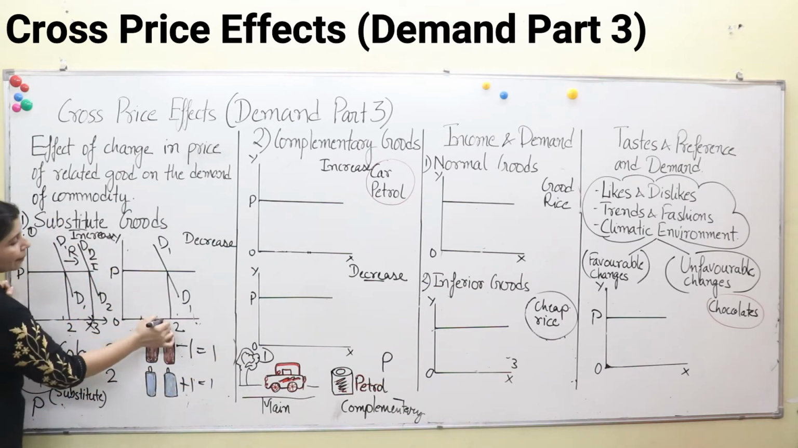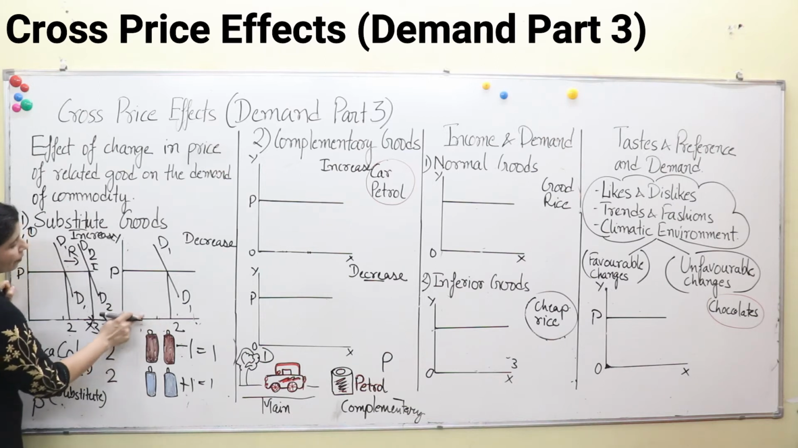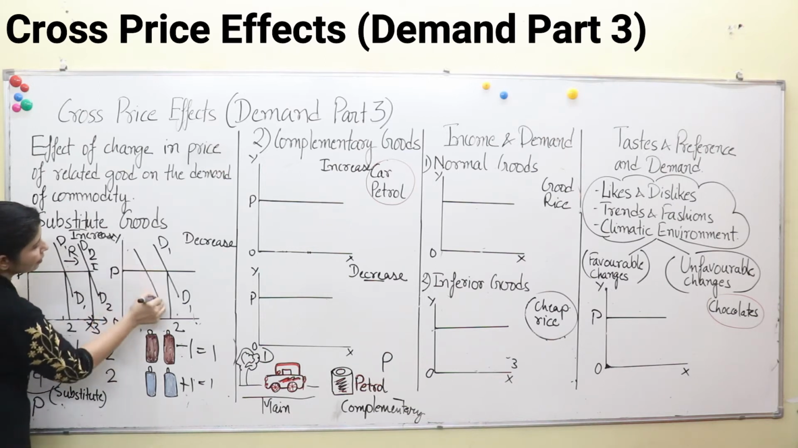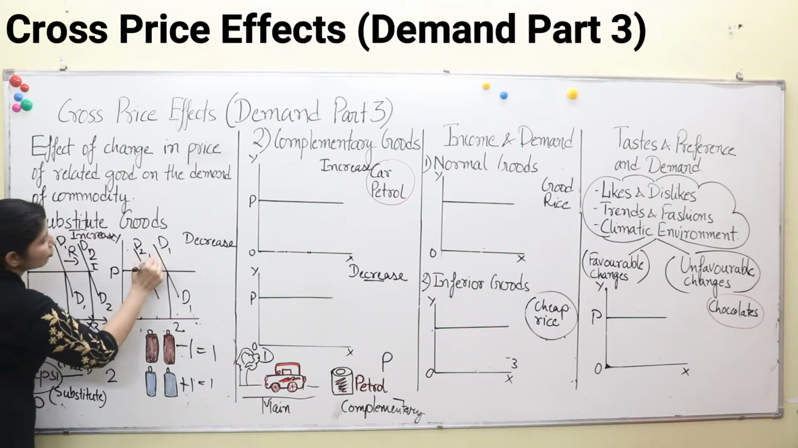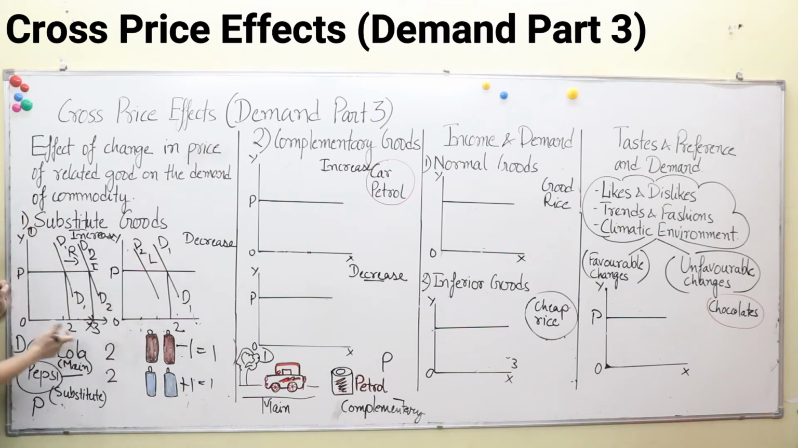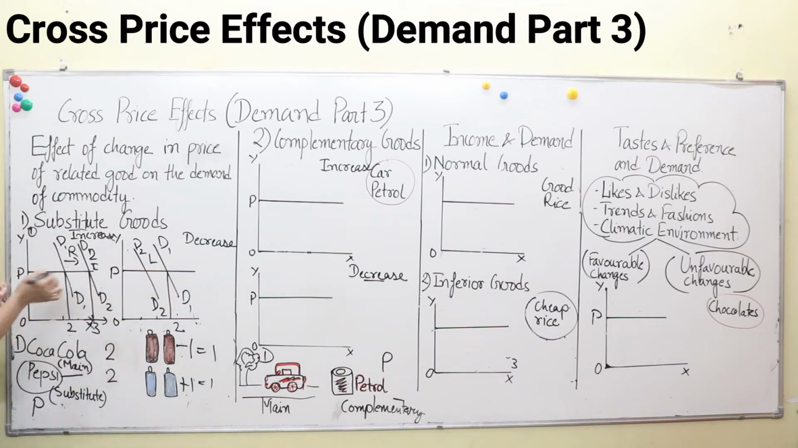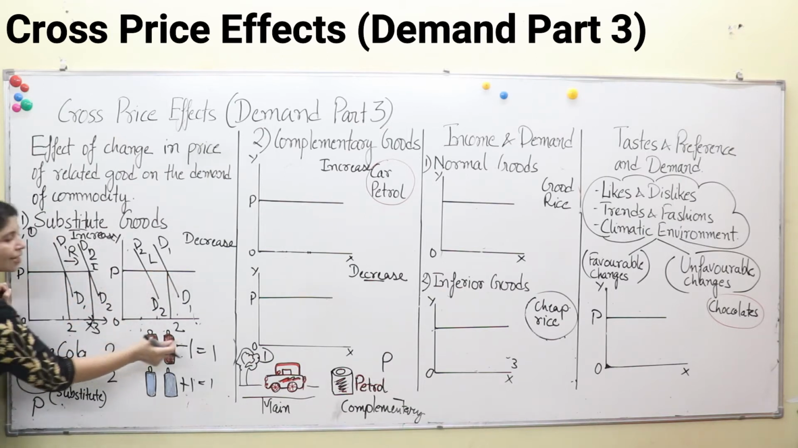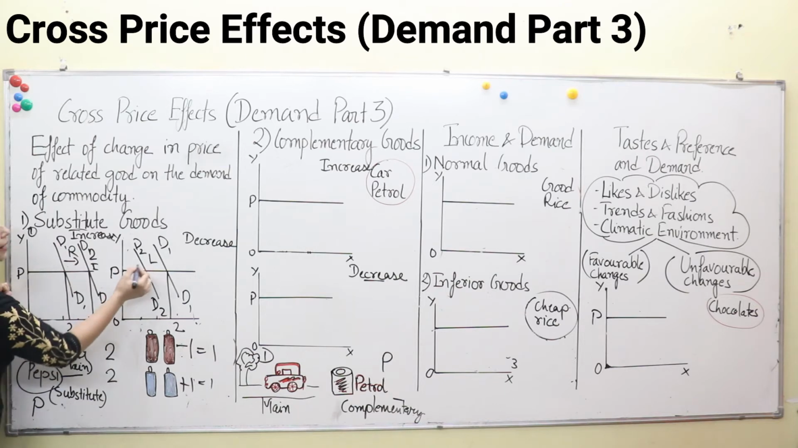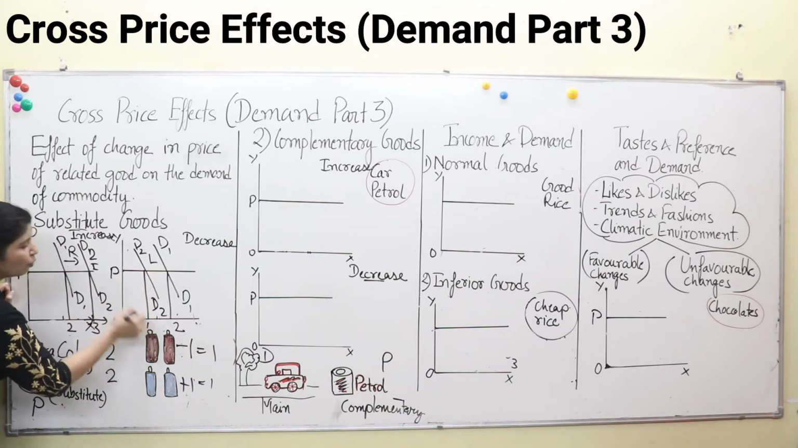Now here, what is happening? Two bottles were initially being purchased. Now if demand decreases, D2, which direction will it move towards? Left, leftward. So here D2 is our new demand curve for Coca-Cola, and demand for Coca-Cola has decreased to one bottle. This is a leftward movement, and our Coca-Cola demand has decreased to one bottle.